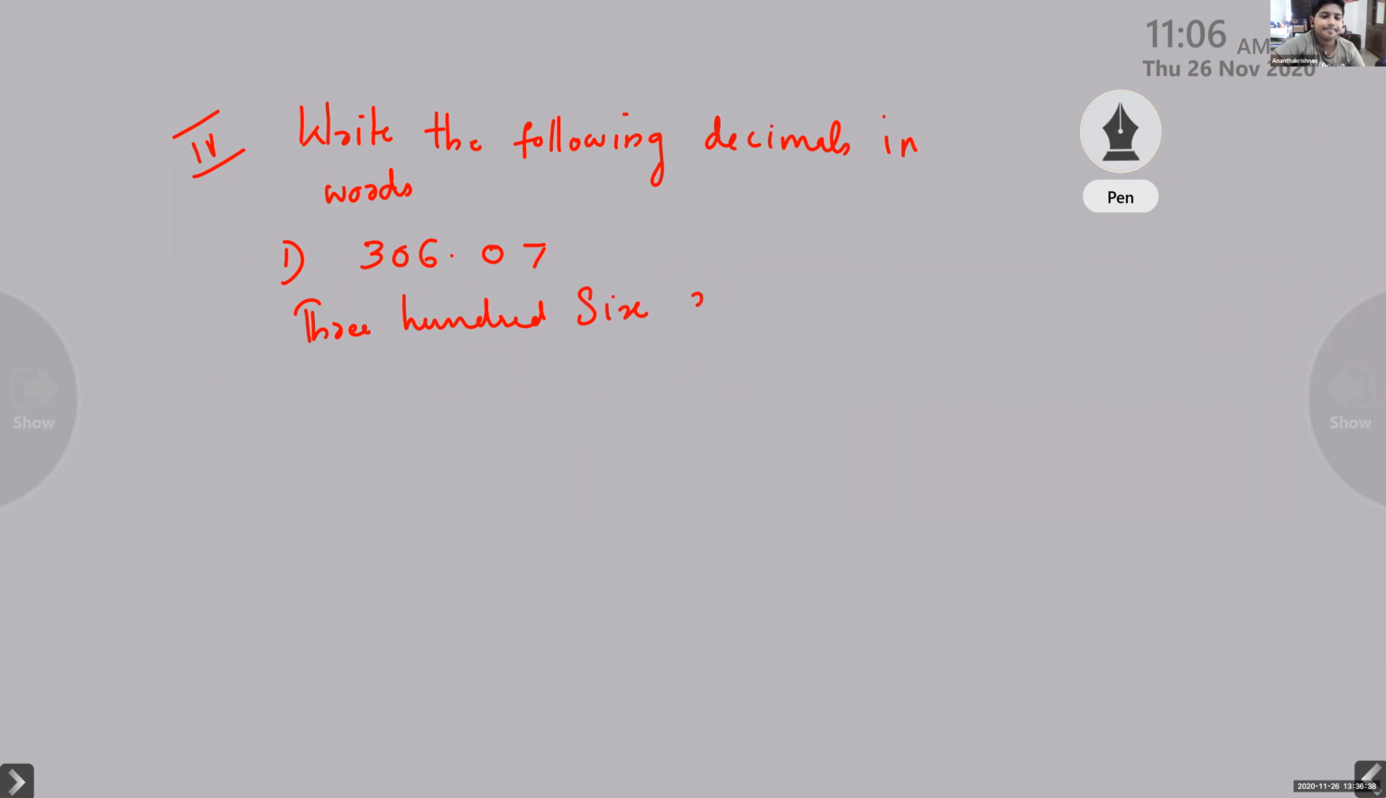And then now comes the decimal number. How will you write it? 700, because it is the hundreds place. Yes, 100.